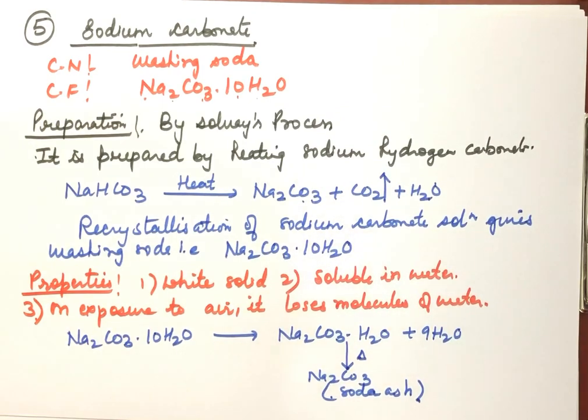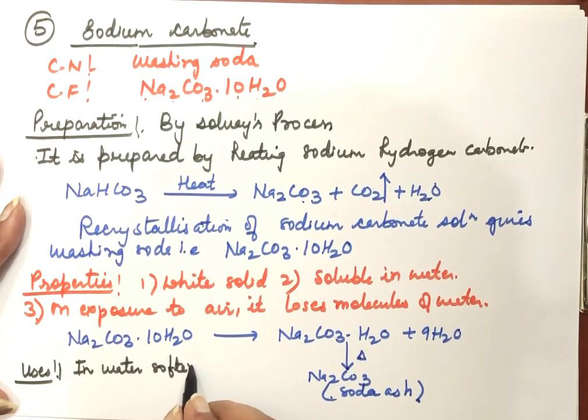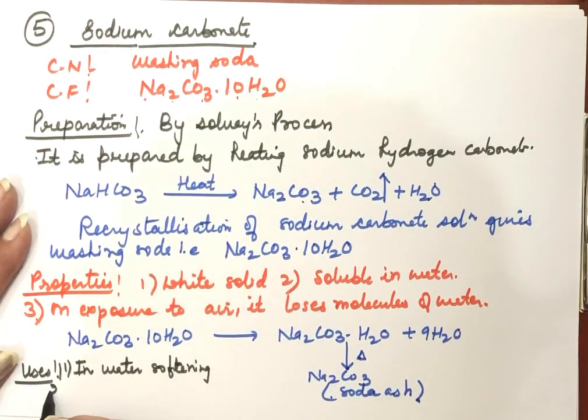Next we have the uses of this compound. It is used in water softening. Sometimes water is hard. It has calcium and magnesium salts in it, and that water is not suitable for washing purpose because the lather formation will not be there. So it is used in softening of that water to remove the calcium and magnesium salts from water.